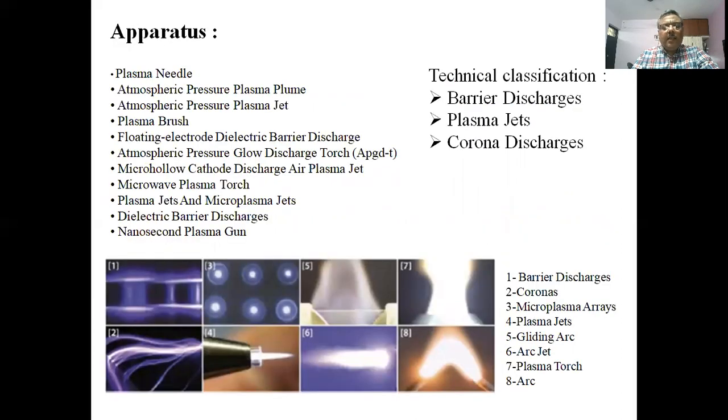The apparatus we have are the plasma needle, the atmospheric pressure plasma plume, atmospheric pressure plasma jet, plasma brush, floating electrodes, the microwave plasma torch, plasma jets, dielectric barrier discharges, nanosecond plasma gun. All these can be grouped into three broad ones: barrier discharges, the plasma jets, and corona discharges. You can see the different kinds of these apparatus, and the result of these kinds of apparatus. We have different kinds of plasma.